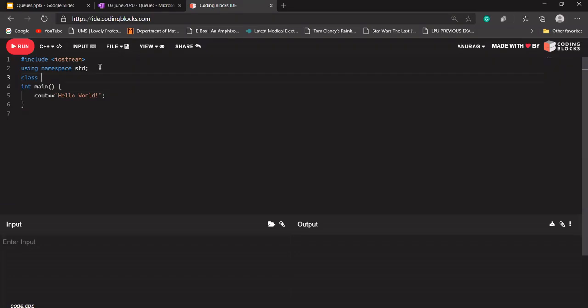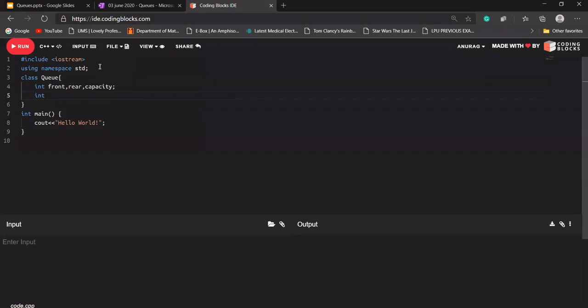Let's say a class has the name Q itself, and it will have some data members, let's say front, rear, as well as for size, let's say I'm writing capacity for it, as well as we should have an array.